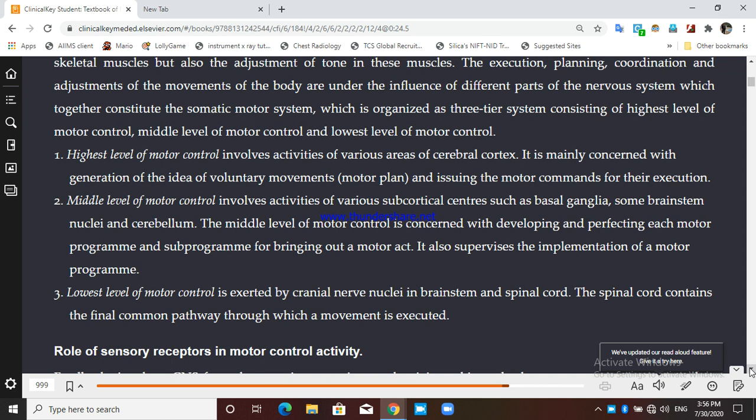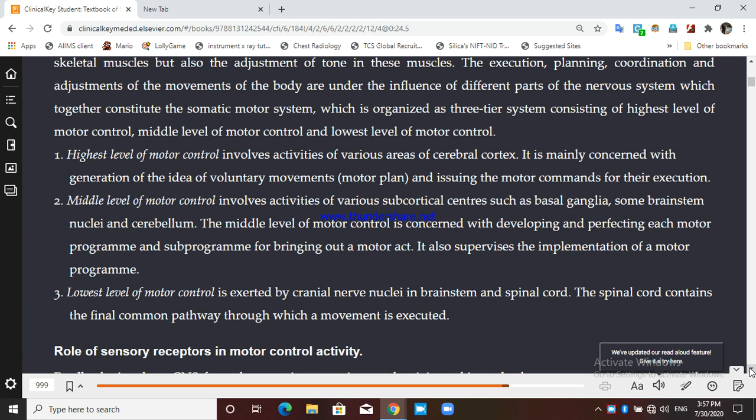The middle level of motor control generally supervises the order given by the highest level according to the situation, according to the inputs from your environment, like visual input, like proprioception in your joints. So whatever input is there, it will go to the cerebellum, basal ganglia and so on, and then they will analyze the order given by the upper motor cortex. They will analyze it, and if needed, they will modify it.